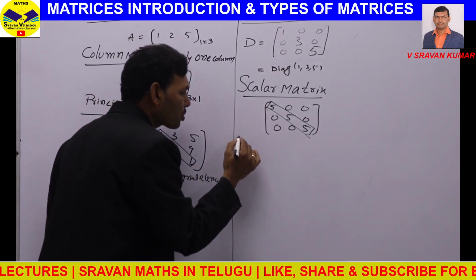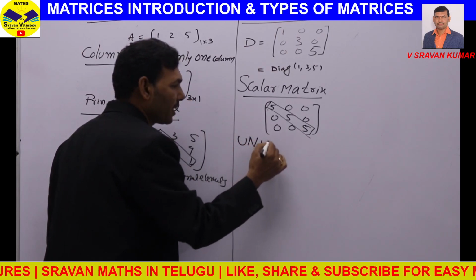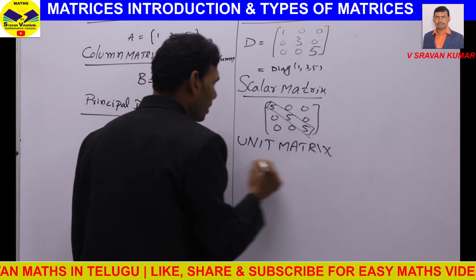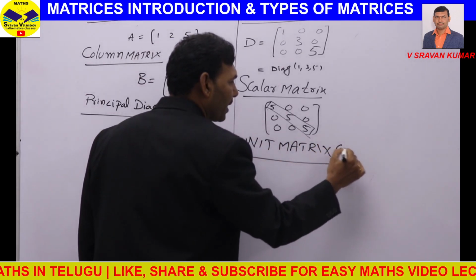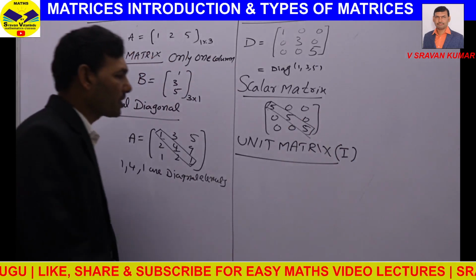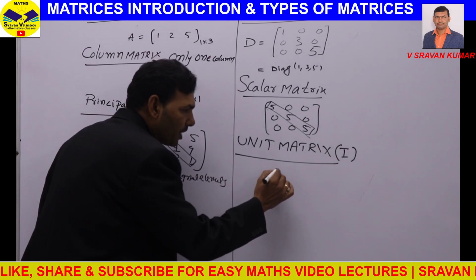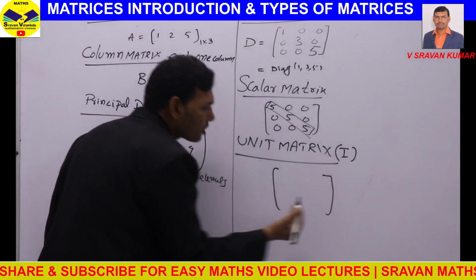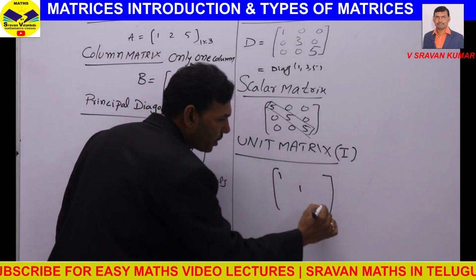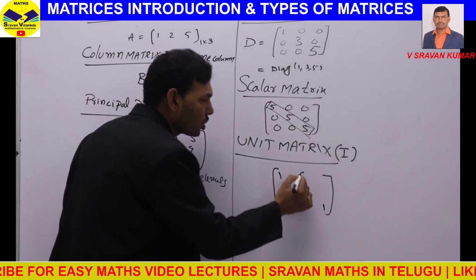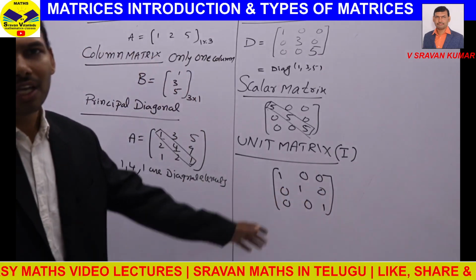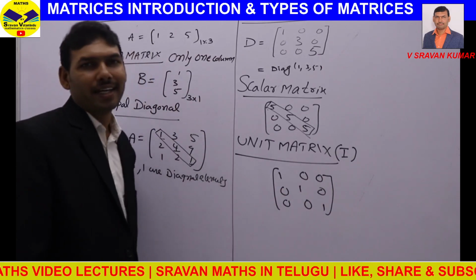There is another most important matrix in matrices, that is the unit matrix or identity matrix. It is represented by the letter I. A unit matrix means a square matrix in which all principal diagonal elements are equal to 1 and the remaining elements are 0. That matrix is called a unit matrix or identity matrix.